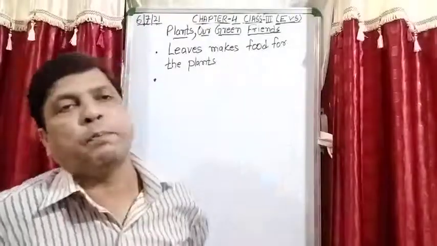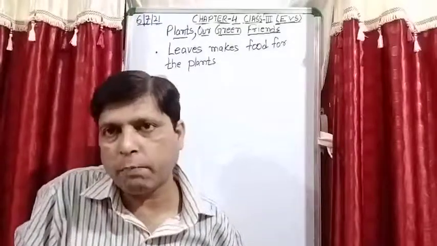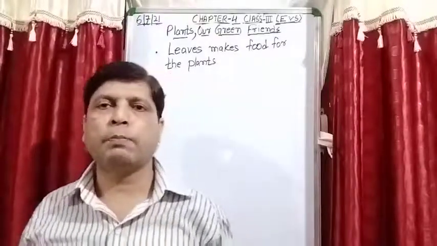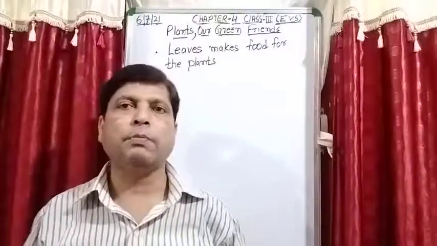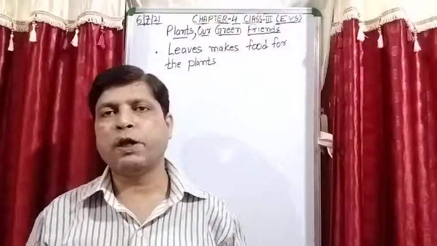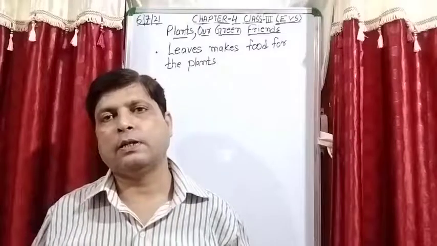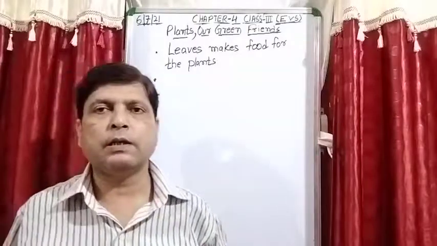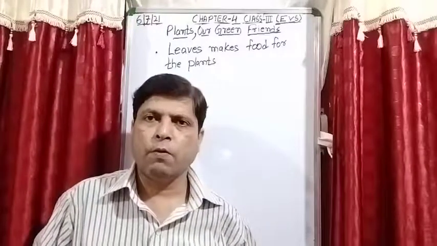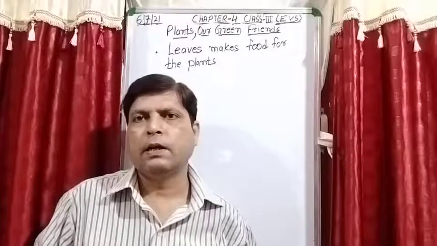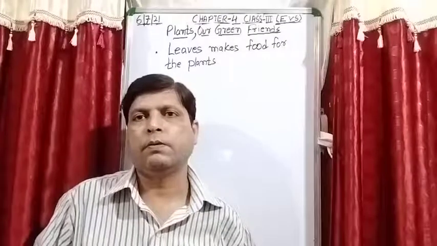Leaves make food for the plants. I have already explained that leaves are also known as the food factory of a plant, or you can also say the kitchen of the plant, because the part of the plant which can prepare its own food is the leaf. This complete process of preparing food by the leaves is known as photosynthesis. What is photosynthesis? It is a process in which plants prepare their food in the presence of air, water and sunlight, and also chlorophyll, the green pigment which is present in the leaves.